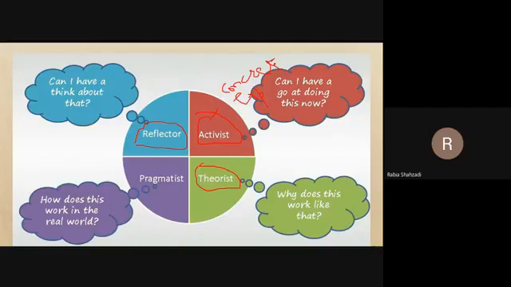If you are an activist, you will prefer to learn by problem solving. If you are a theorist, you will prefer text, lectures, and reading the learning material. If you are a reflector, you learn when there is no pressure and no tight deadlines, when you have time to think about the situation and collect information.